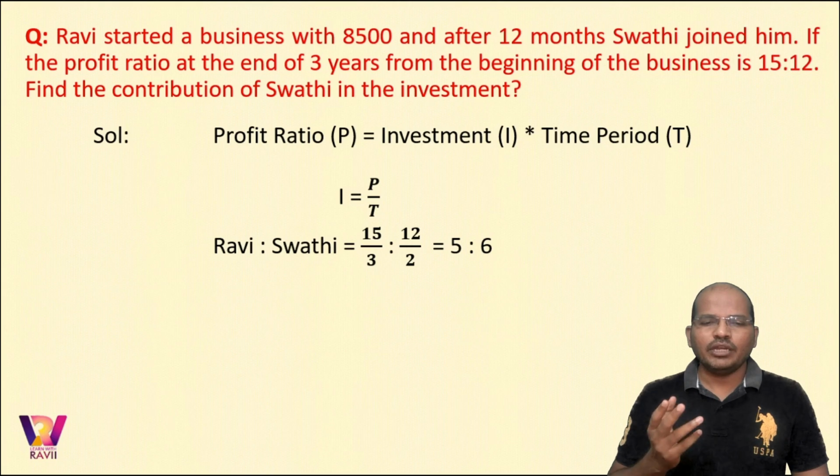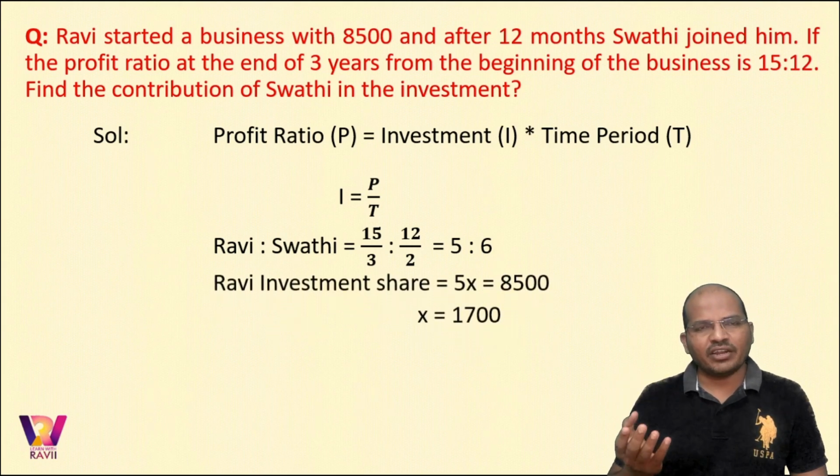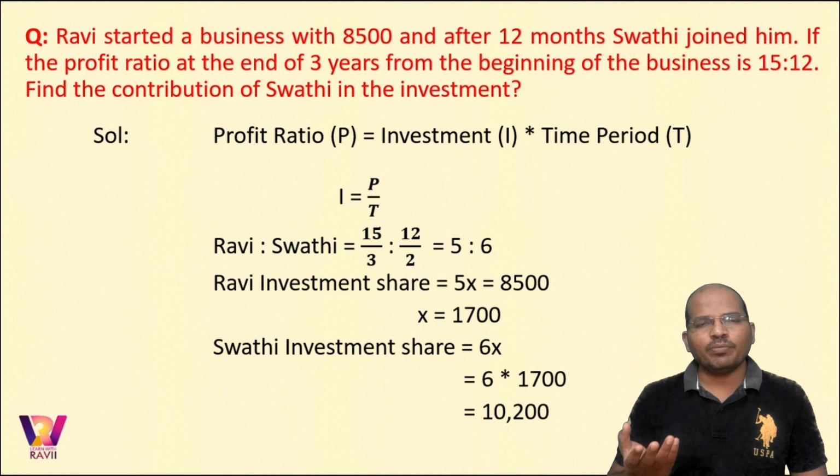Now, Ravi's investment would be 5 parts. So given 5 parts is 8,500, one part would be 1,700. So if one part is 1,700, Swati's investment would be 6 parts. So 6 times 1,700, that would be 10,200.